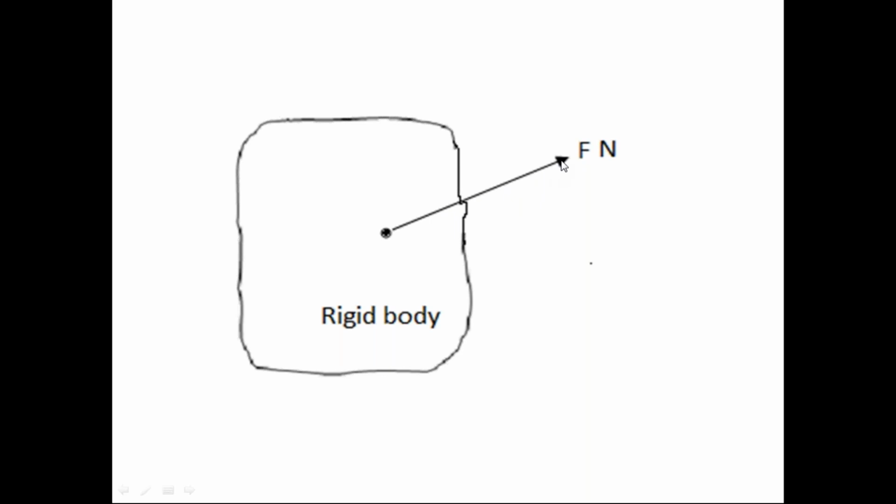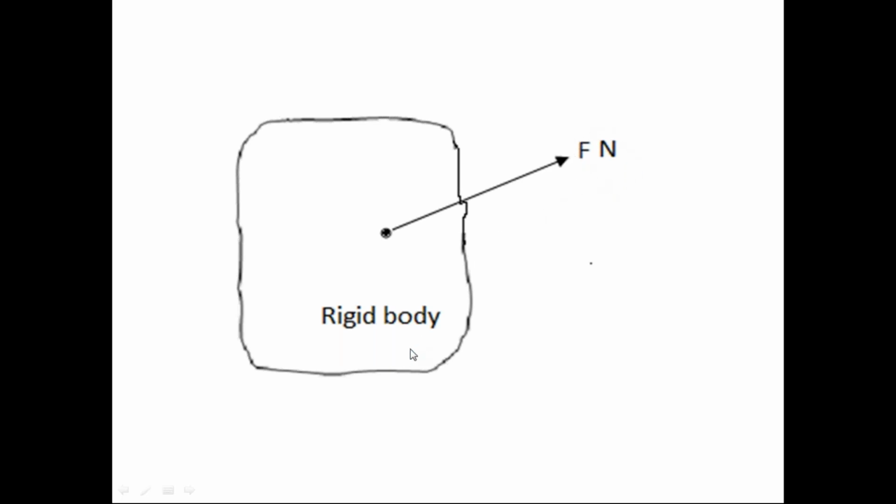In engineering mechanics, please listen everyone, this direction is called line of action of force. In the lower classes, you call this arrow as direction. That is correct. But in engineering mechanics, we treat this direction of force as the line of action of force. And this F Newtons is the magnitude of force. So from this diagram, you can observe the point of application of force on the body, the line of action of force, and also the magnitude of force.